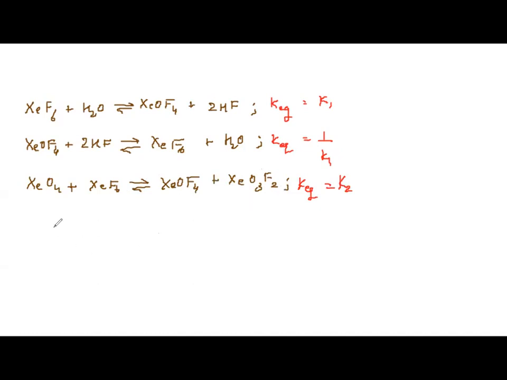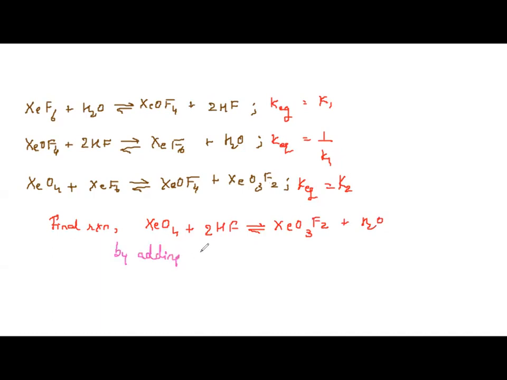The final reaction is XeO4 plus 2HF gives XeO3F2 plus H2O. How do you obtain this reaction? This can be obtained by adding equations 1 and 2.